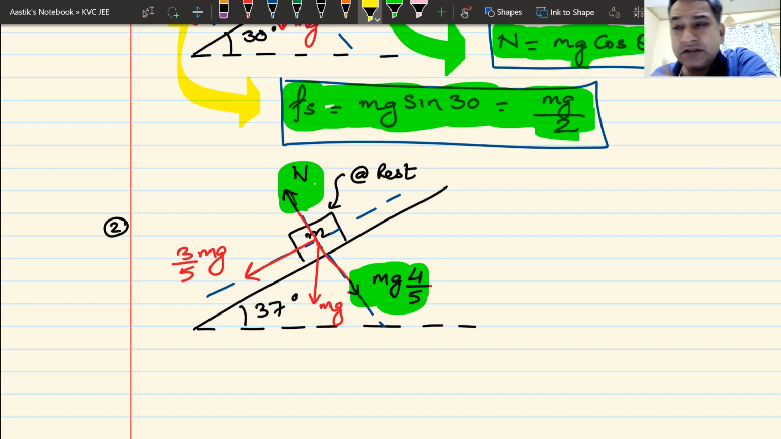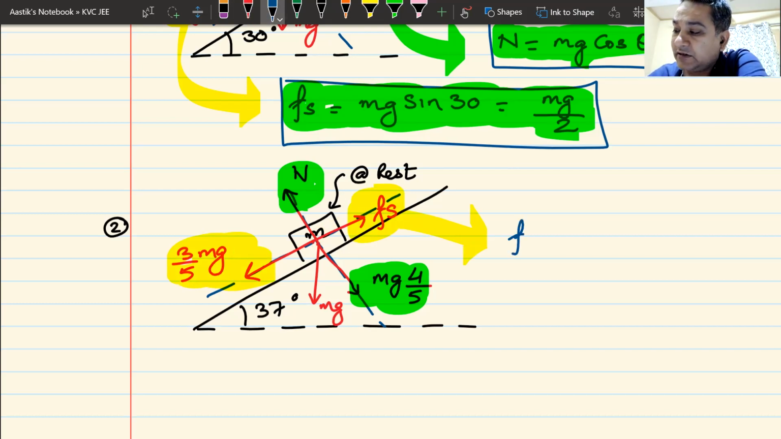It is not moving. Something is keeping it at rest. What is that? Static friction, obviously. Oops, wrong color. So static friction is definitely backwards, Fs. What is the value of static friction? I think you can see the yellow blocks and tell me, sir, in this case, the value of static friction is 3 by 5 mg.